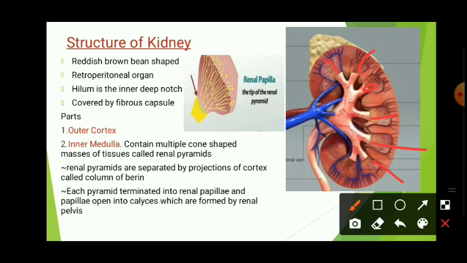They are called renal pyramids. And next, renal pyramids are separated by projections of cortex called columns of Bertini. So here you are able to see the divisions between the renal pyramids are called columns of Bertini.